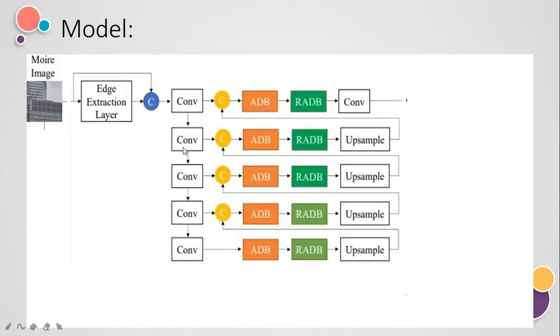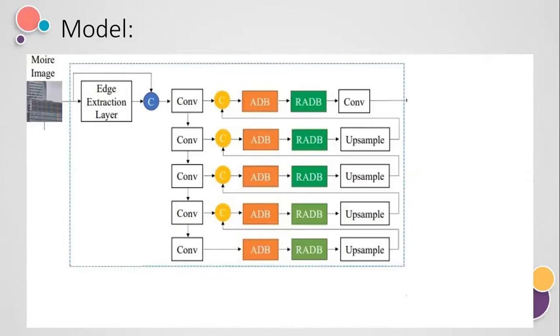Now at each branch, the output feature maps from the first layer are fed into a sequence of an attention dense block and a residual dense block, respectively. Here the question arises, what are these blocks? You know, there are many state of the art modules and blocks in image restoration, and among these, the dense block and residual dense block are most closely related to demoiring. These are the modules that we used in our proposed model, and I'll explain this in detail in the next slide. So let's move forward.